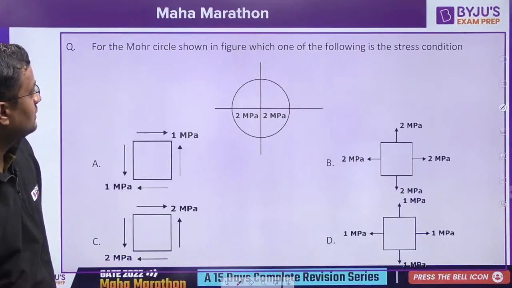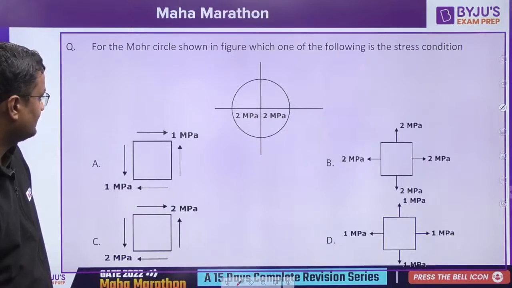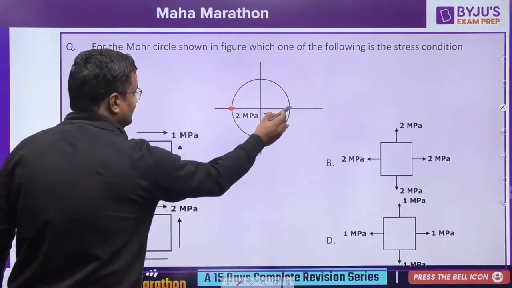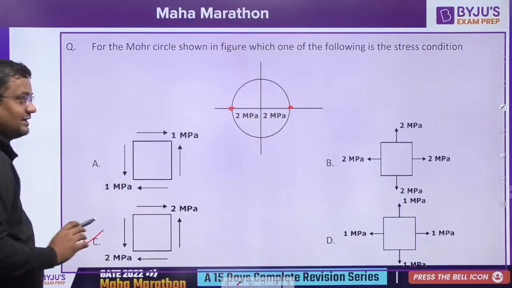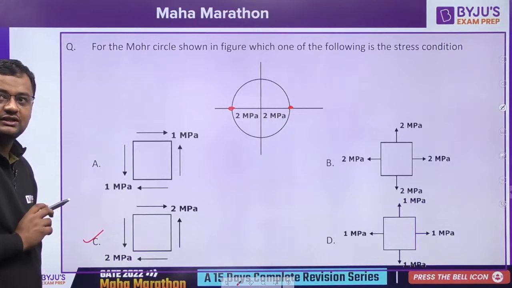Okay, for the Mohr circle shown in the figure, which of the following is correct? This value is 2 megapascal, guys. So that will be the pure shear case because the center is at 0. Center is at 0. That is the pure shear case, guys.